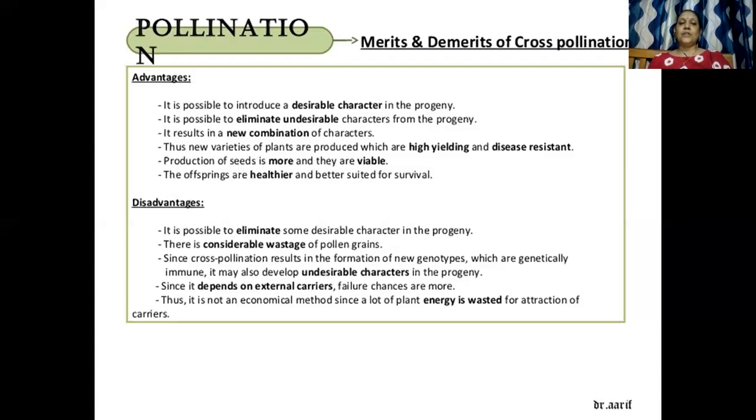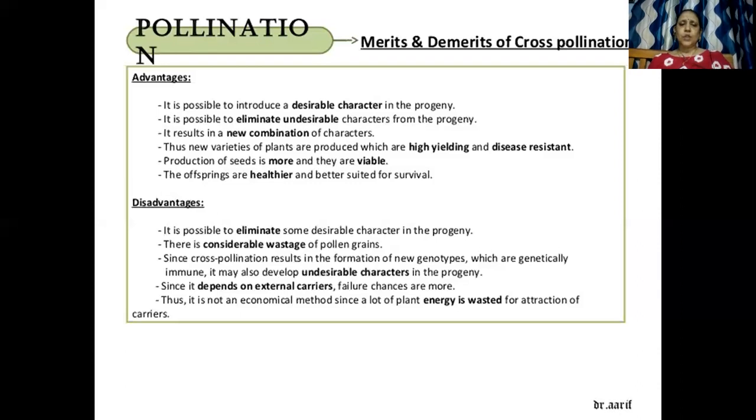The production of seeds is more and they are viable. That means they will live for a longer time. The offspring are healthier and better suited for survival.